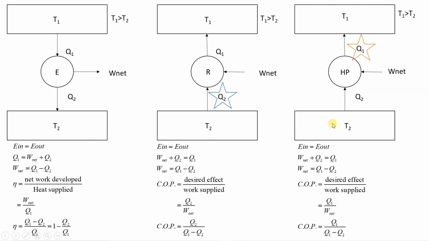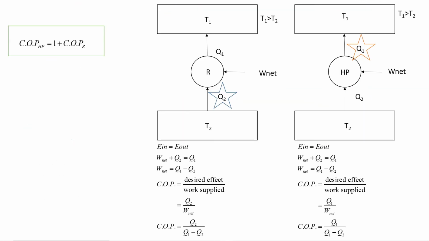Similarly, if you consider heat pump, what is the desired effect in the heat pump? Desired effect is heating effect. So in case of COP of the heat pump, we will have Q1 upon W net, and W net we had defined as Q1 minus Q2. So here you should understand that COP of refrigerator is Q for lower reservoir upon Q for higher reservoir minus Q for lower. And for heat pump, it is Q high upon Q high minus Q low. So this differentiation between refrigerator and heat pump, you should understand clearly.